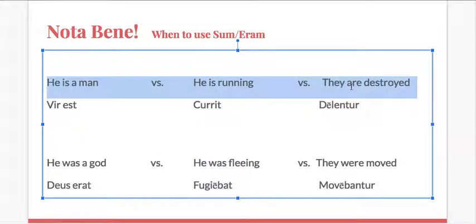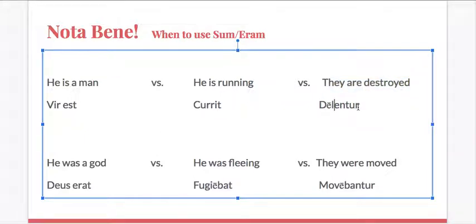Here, this is just the passive of deleo, delere, present passive. So I just make it delentur. I don't need any form of sum or aram. And the same thing down here, right? He is being connected to God, deus erat. He was fleeing. Nope, don't need an aram or an eras or an erat. This is just part of the imperfect form of the verb fugio, fugere. Fugiebat. They were moved, movebantur. Okay? So this is just a passive imperfect of moveo, movere.